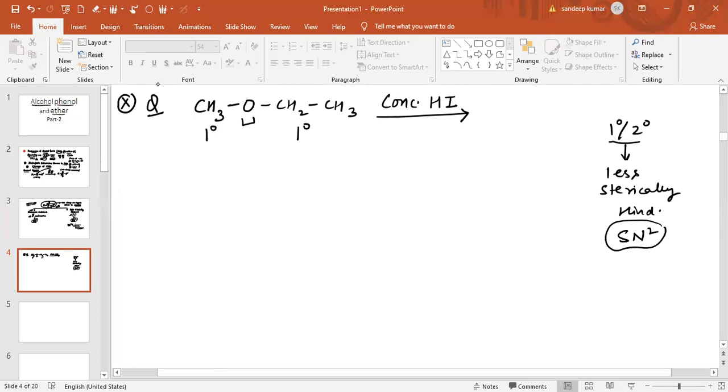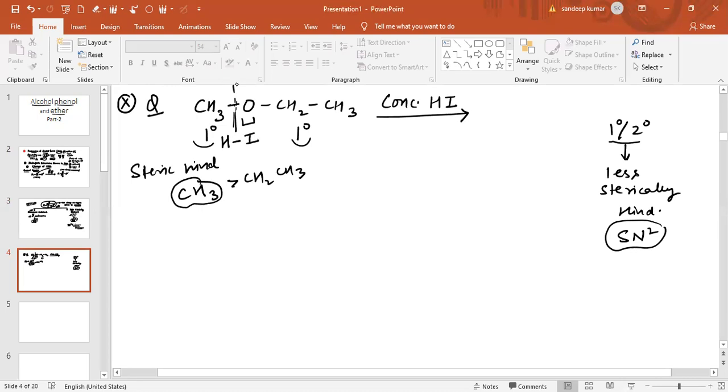Now you can see, if HI is there, the bond will break in this way. You can form a bond from either this side or this side, because both of them are 1-degree, but steric hindrance is less in the case of CH3 as compared to CH2CH3. So steric hindrance is less in the case of CH3. Therefore, the bond will break from this side, and HI is there.